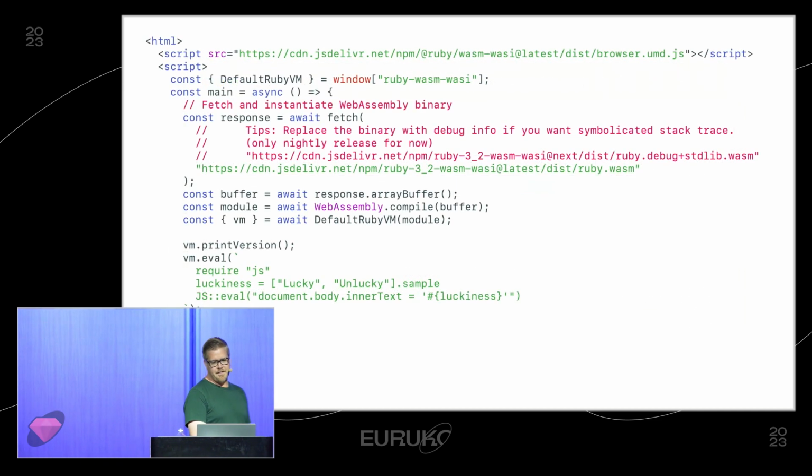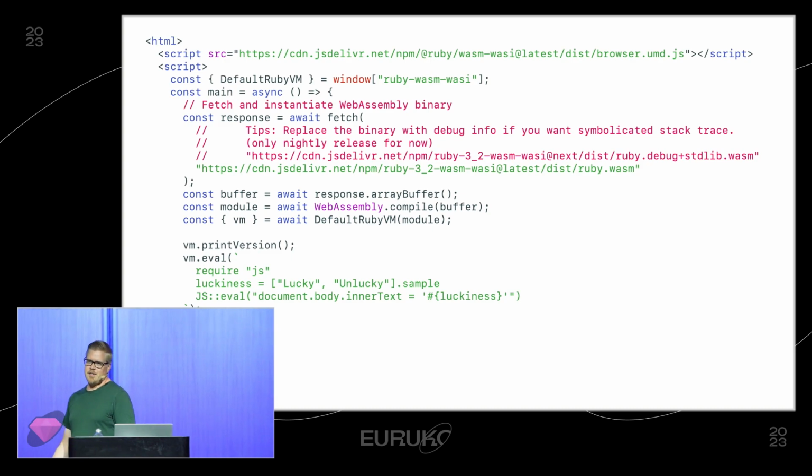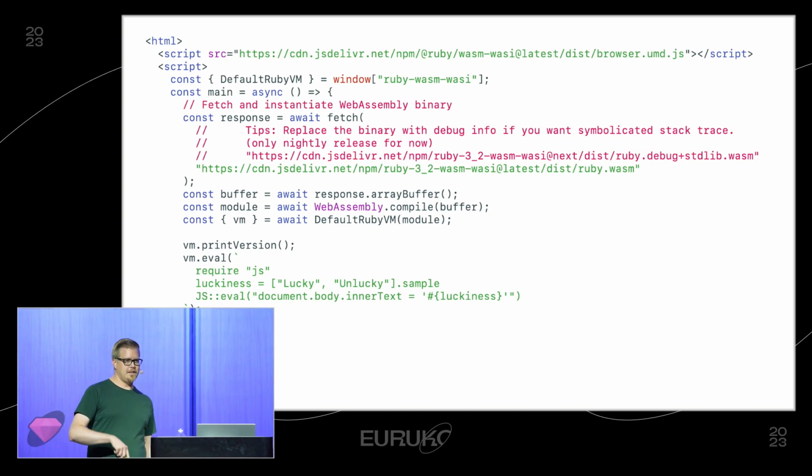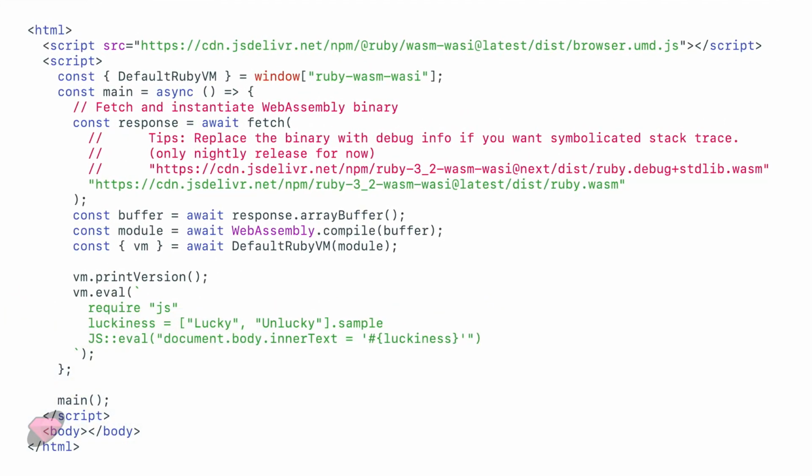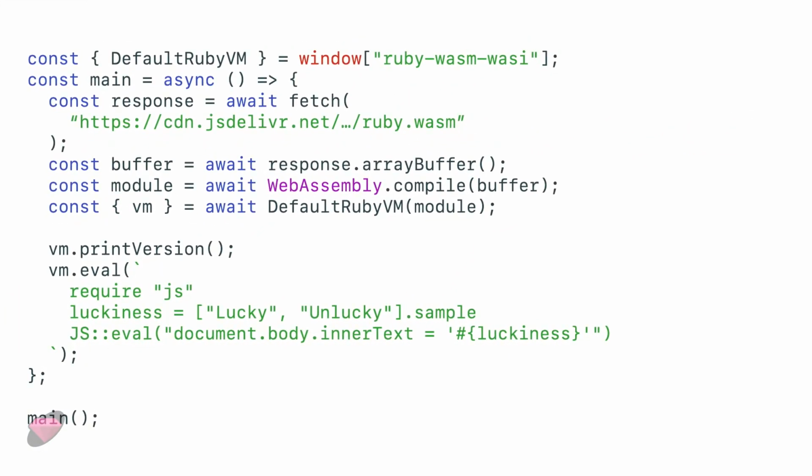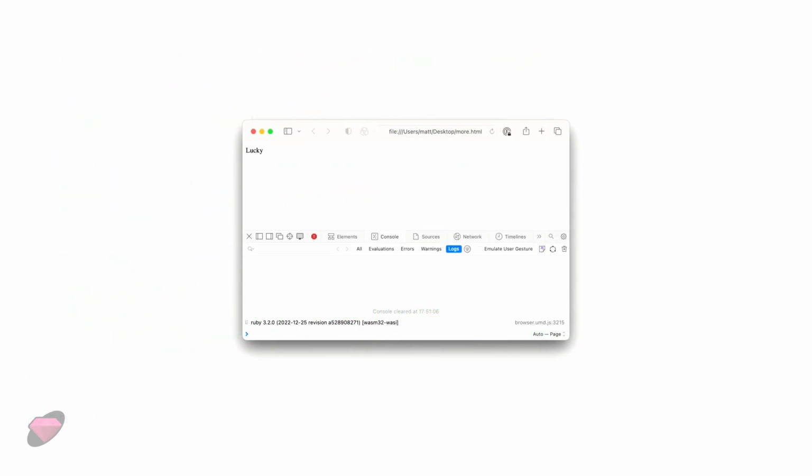Or we can do something a little bit more elaborate, like doing interop between the JavaScript side and the Ruby side. So here, we do some setup code. We fetch the WebAssembly runtime for Ruby. We initialize it, and then we get access to a Ruby VM, where we can write whatever Ruby code we want. Plus, we also then can eval JavaScript code inside the Ruby code to interact with the JavaScript side. And now we get something a lot more exciting, where it actually prints something in the browser, not just the console.